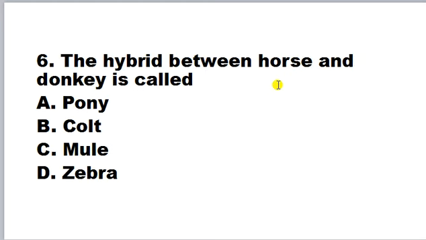The hybrid between horse and donkey is called: A. Pony, B. Colt, C. Mule, D. Zebra. So the correct answer is C. A mule is a hybrid between a horse mare, that means a female horse, and a donkey stallion, that is a male donkey. So this mule has both characters. It contains a combination of traits from both parents. So this is a mule, which is a hybrid between horse and donkey.